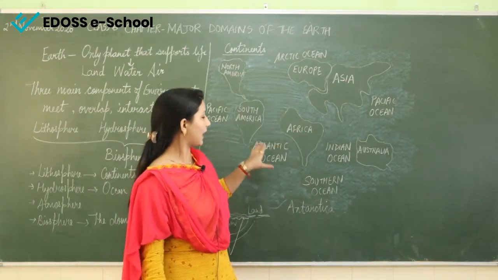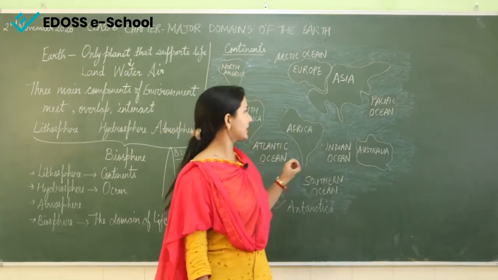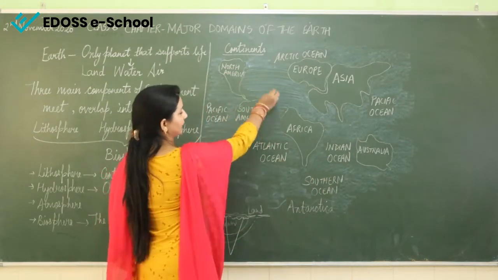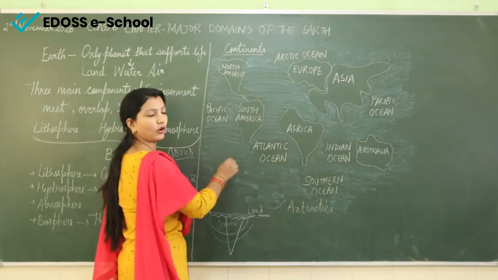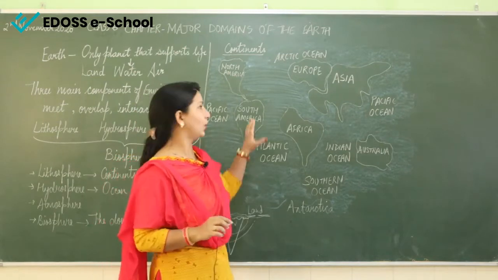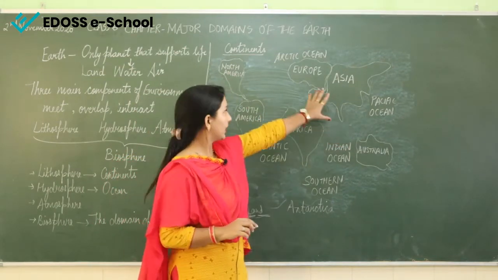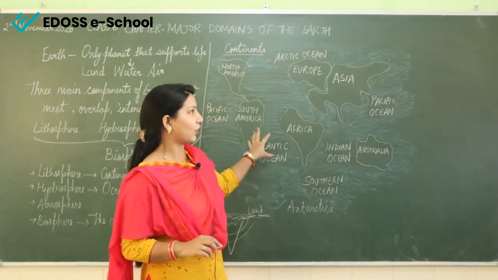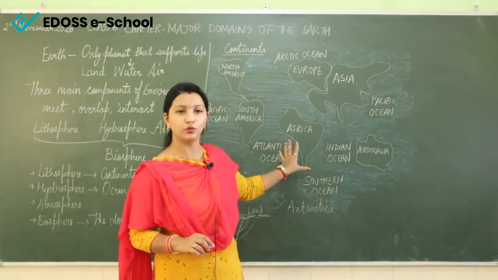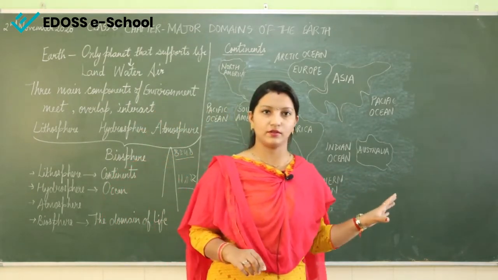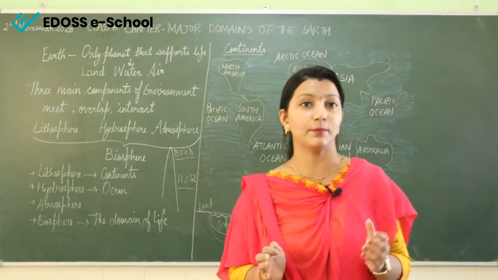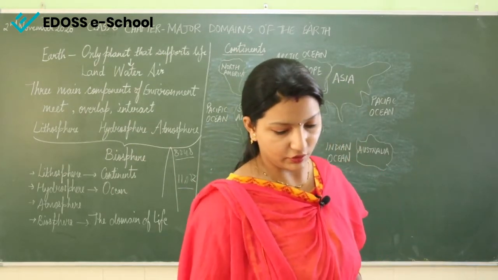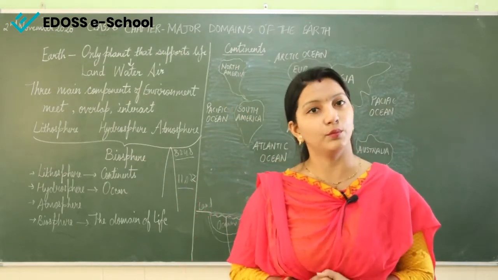So these are our 7 continents, and you can see that water is there everywhere. So all these continents are surrounded by water. So here also you can see that most of our part is blue, which is water. That's why the earth is known as the blue planet. This is the concept why earth is known as the blue planet.